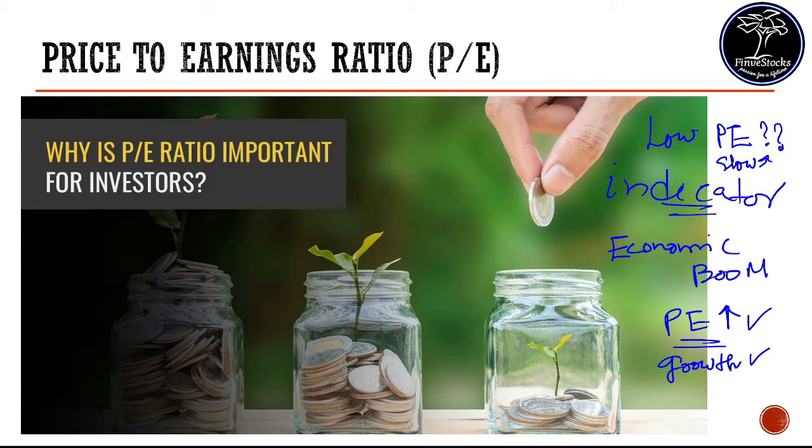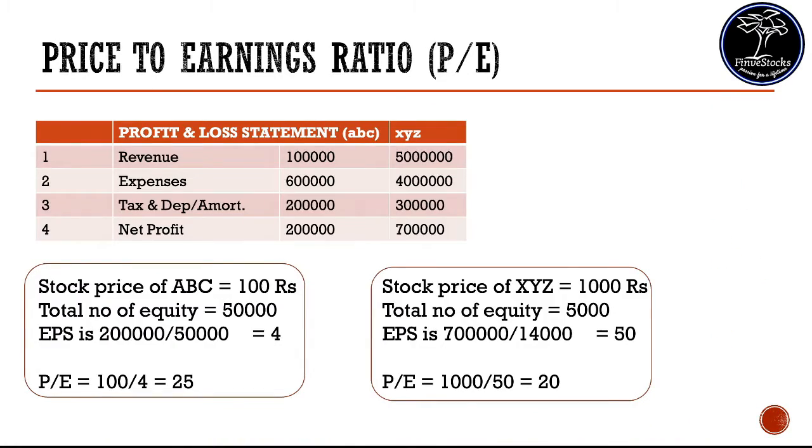Now let's see the practical application of PE ratio in a real-time example. Here we have two profit and loss statements. One is for company ABC and the other one for XYZ. For company ABC, the stock price is 100 rupees and the total number of equity shares is 50,000. So EPS is around 2 lakhs divided by 50,000, that is 4. So the PE ratio for company ABC is 100 by 4, that is 25.